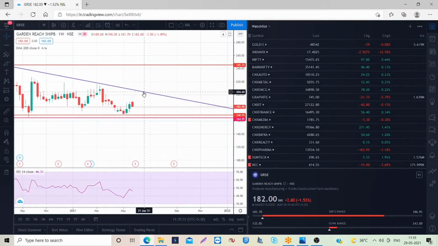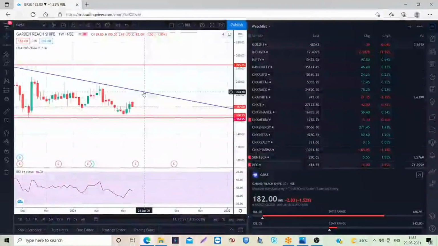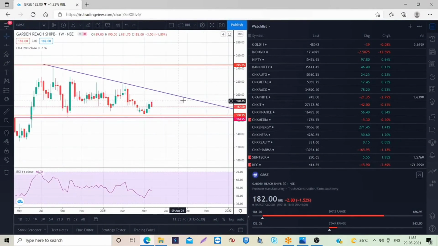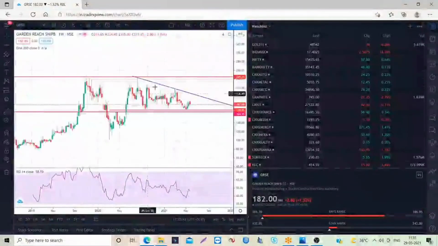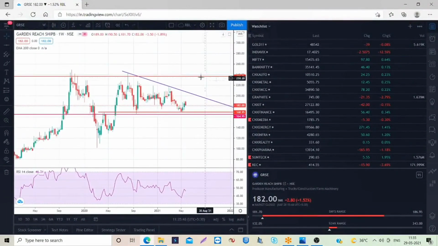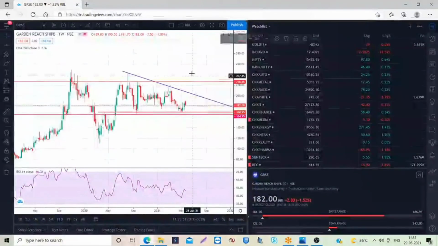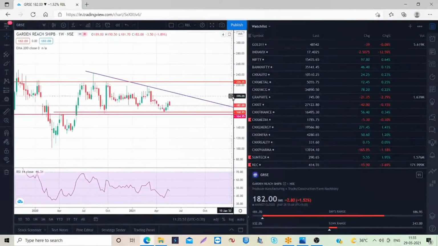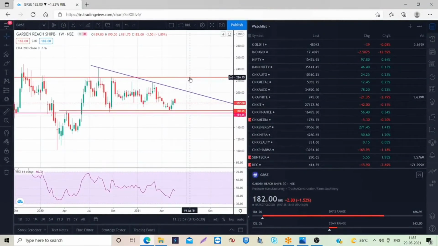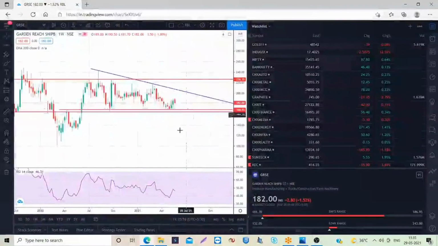In the very near upcoming days, we expect the stock to touch this trend line resistance. So when it breaks, we are expecting a rally till 235. Prior to 235, we can see a big resistance. This is the big resistance, 226. So if this breaks, we will hold it for 235 also.